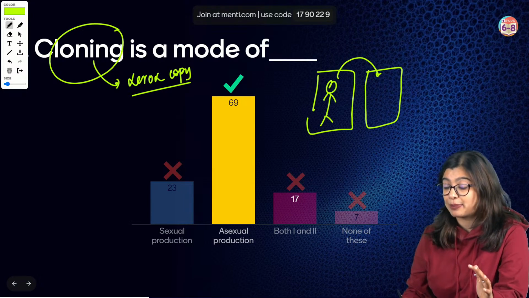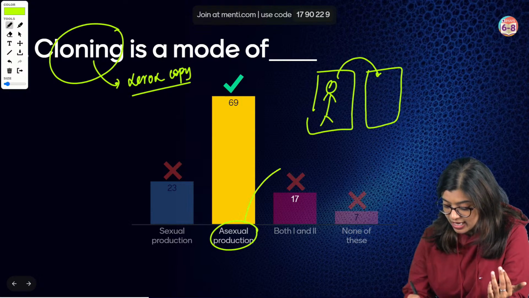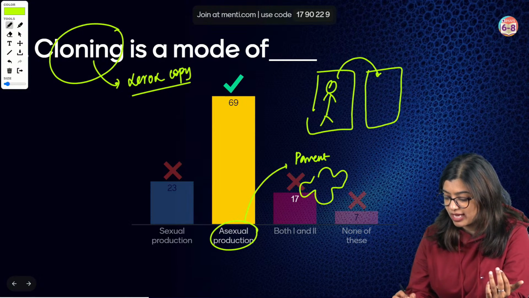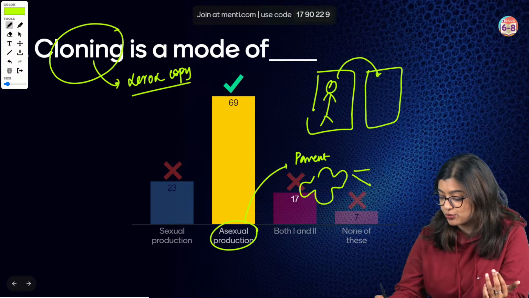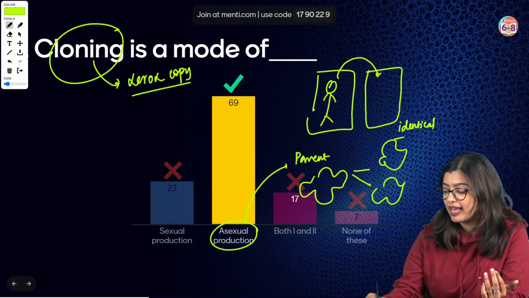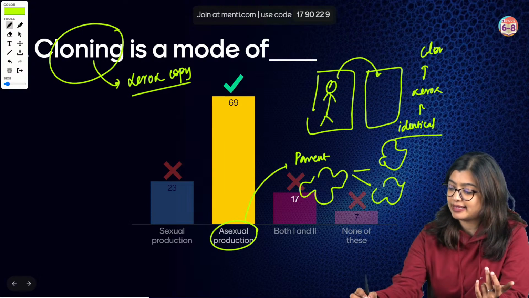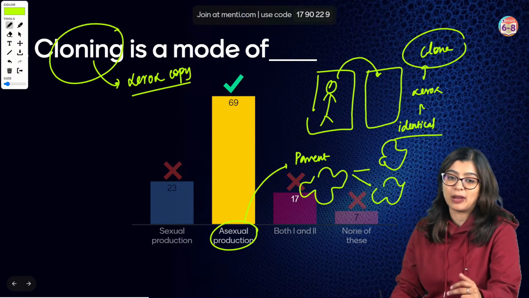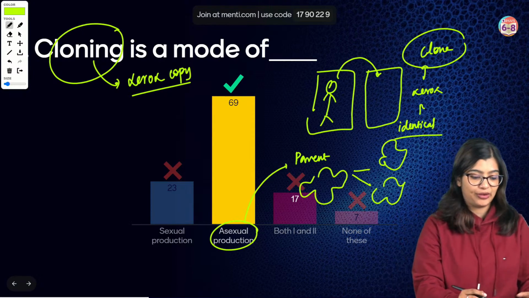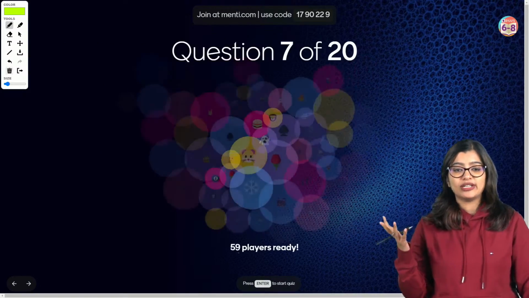But this naturally happens in the case of asexual reproduction. Because what is happening in asexual reproduction? There is a parent organism, so let's assume there is a parent amoeba. When it reproduces and makes offspring, they are identical. They are a Xerox copy, or I can say a clone. Which is why the correct answer is option B, asexual reproduction. Are we clear?